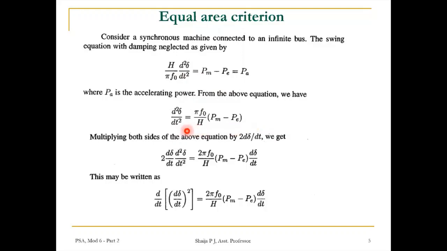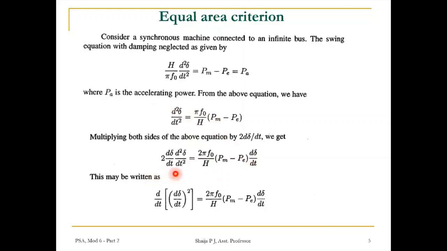We can multiply both sides by 2 into d delta by dt. If we multiply both sides of this equation, it will be 2 into d delta by dt into d square delta by dt square is equal to 2 into pi f0 by H into Pm minus Pe into d delta by dt.